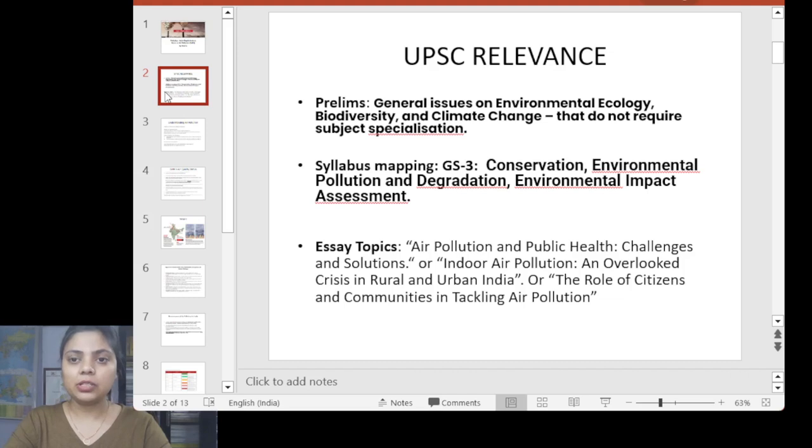If I talk about the syllabus in the mains paper, it directly talks about environmental pollution. You can read the whole syllabus. GS3, I have written here: conservation, environmental pollution and degradation, environmental impact assessment. So we are going to cover this subtopic in environmental pollution.